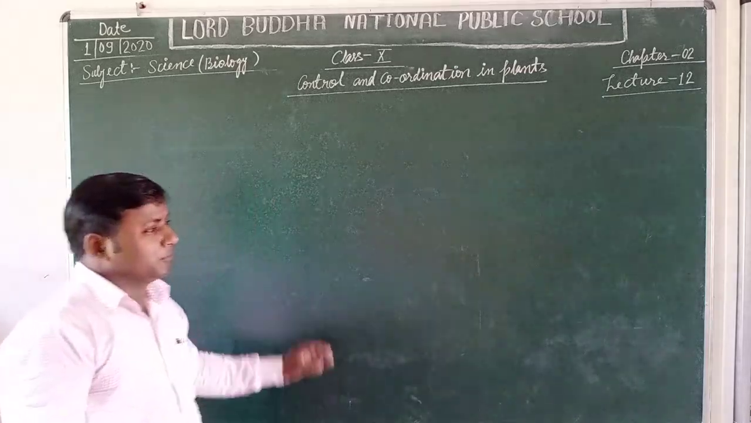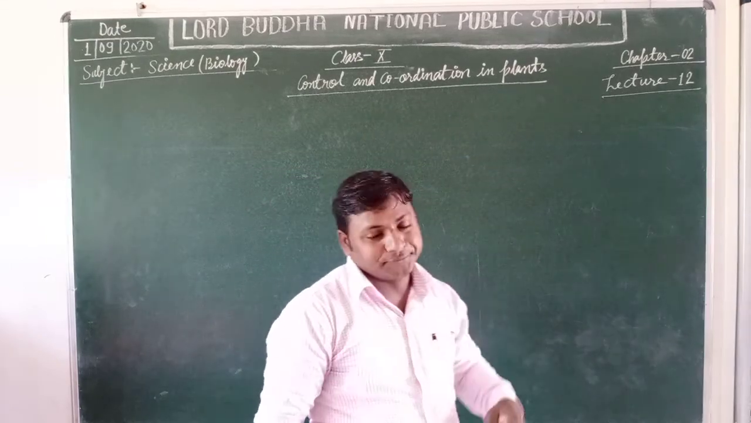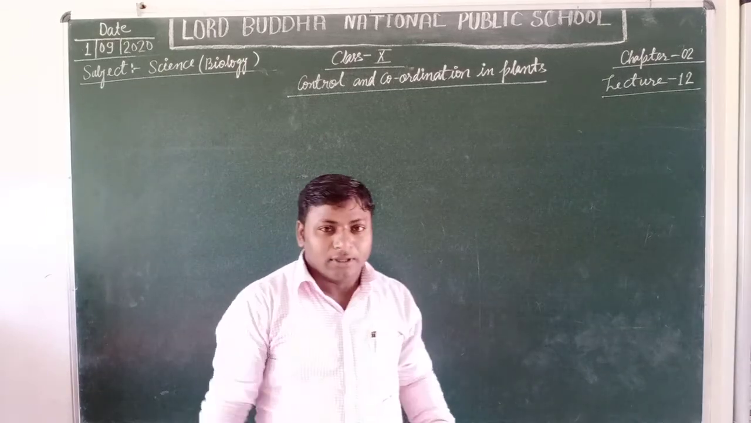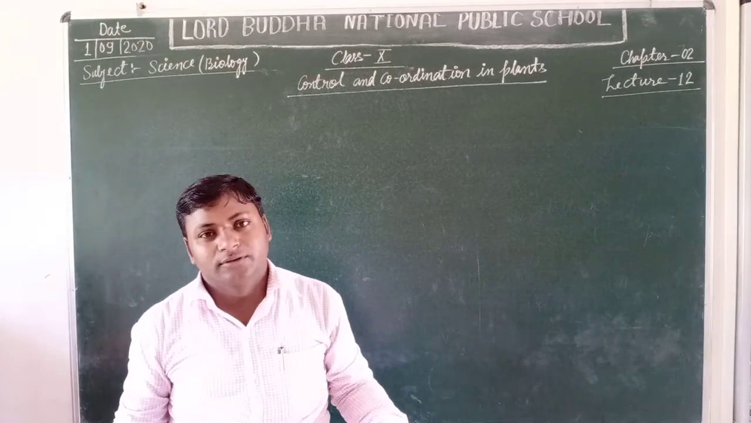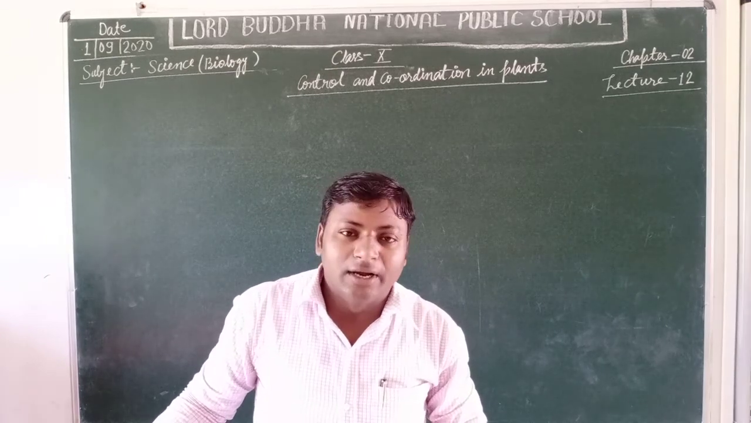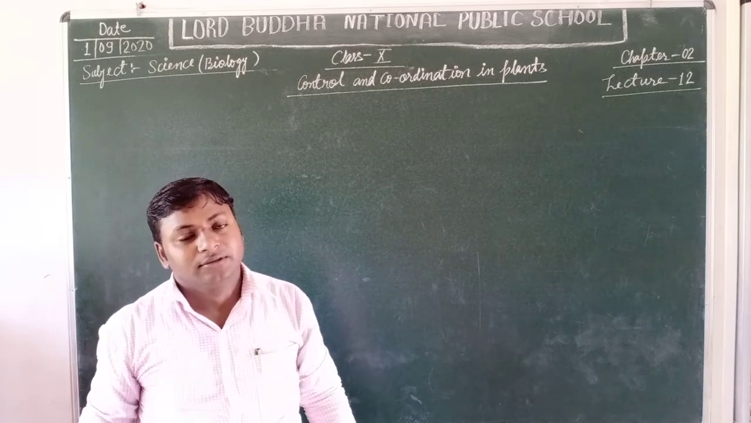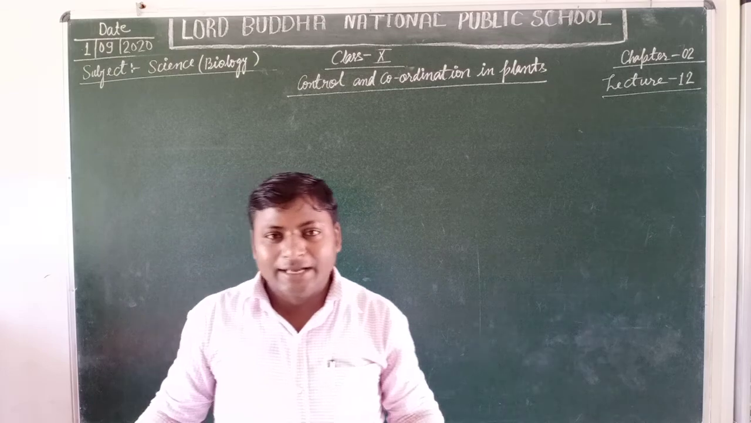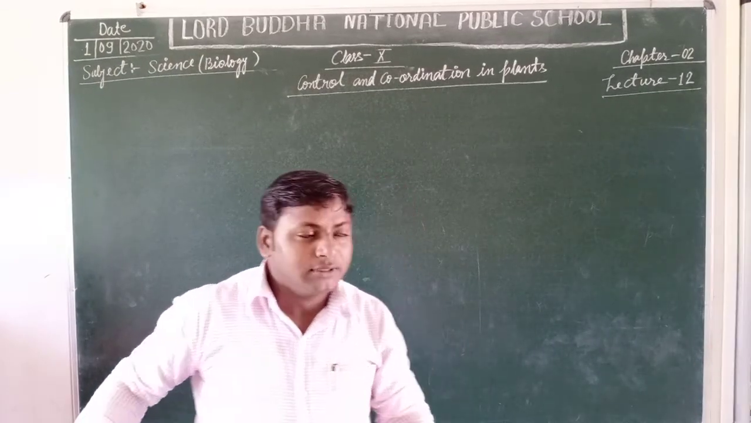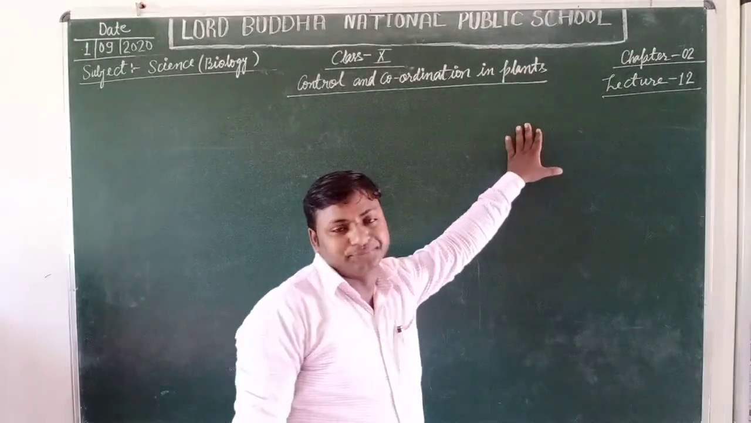Students, today we are going to discuss a new topic: control and coordination in plants. Yes students, in previous lectures you studied control and coordination in animals, the kinds of glands and the types of hormones which are secreted for control and coordination, as well as the types of human nervous system. Now, here we are going to discuss control and coordination in plants.